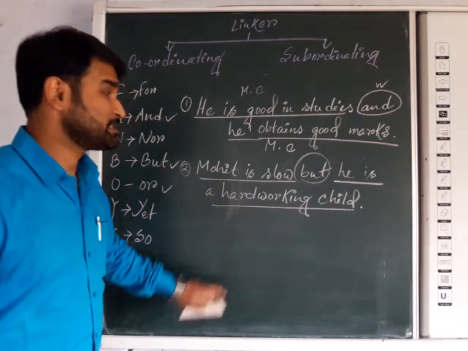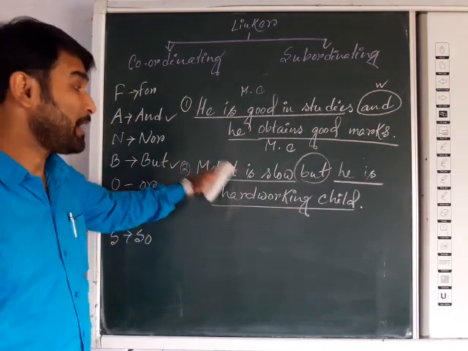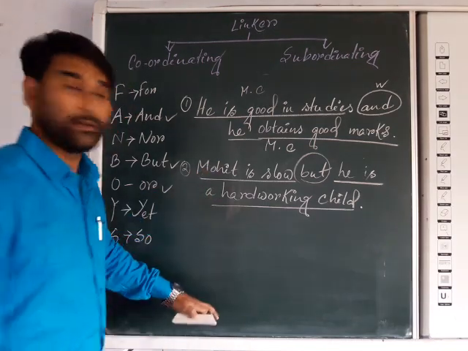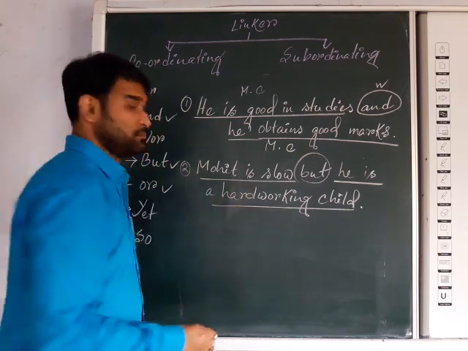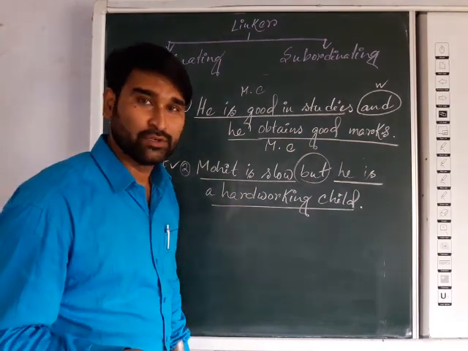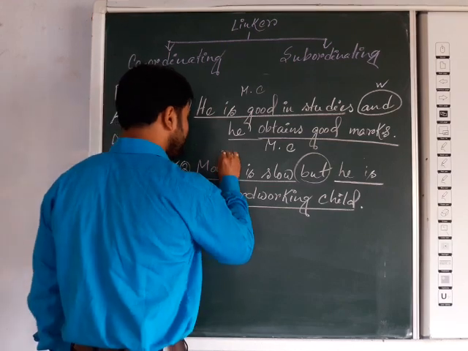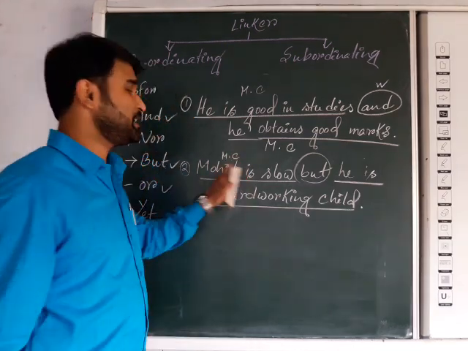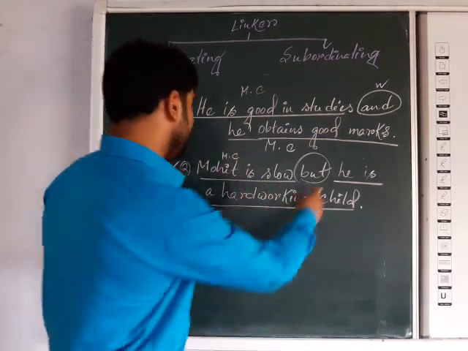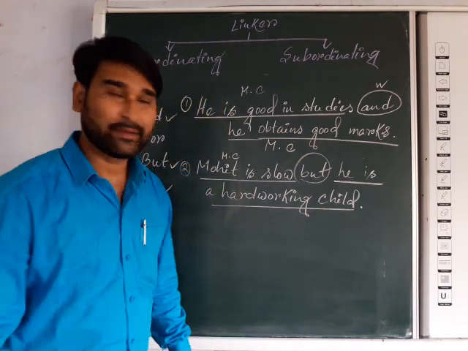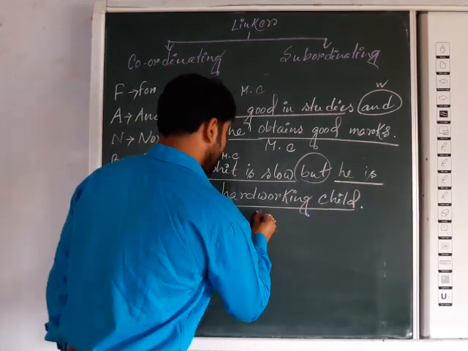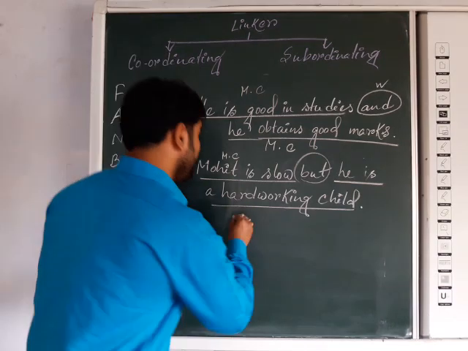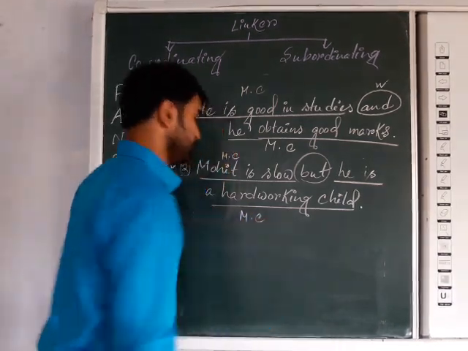Now here in the two parts, two clauses, you can see Mohit is slow is a main clause because it is independent. Another one, he is a hard-working child, is actually also a main clause.